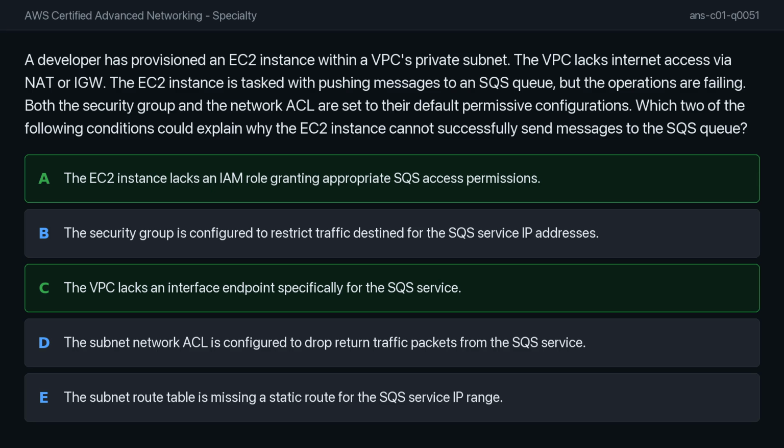Options B and D are incorrect because the scenario specifies the use of default security groups and network ACLs, which are configured to allow all traffic. Finally, option E is incorrect because interface VPC endpoints do not require specific static route table configurations to reach the service endpoint.